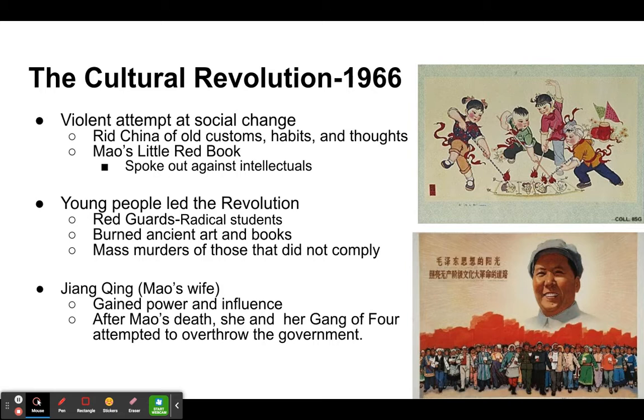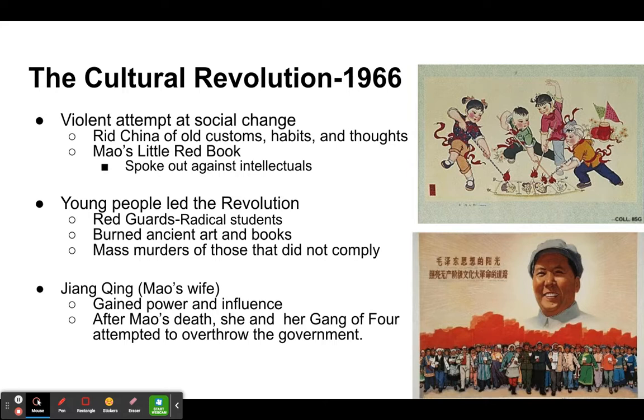All right, so the next major event we're going to fill in on our timeline right here is 1966, and that's the Cultural Revolution. The Cultural Revolution ends up being kind of a violent attempt at social change. So Mao was trying to rid China of what he called the old customs, habits, and thoughts. He was trying to get rid of some of the old cultural ideas that the country had, and he was trying to help modernize the country.